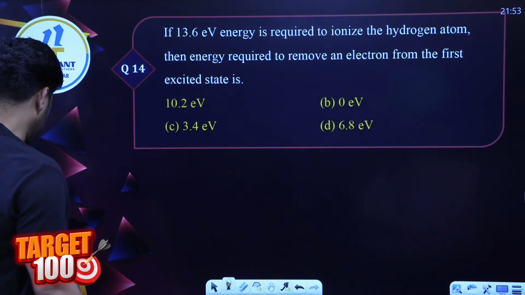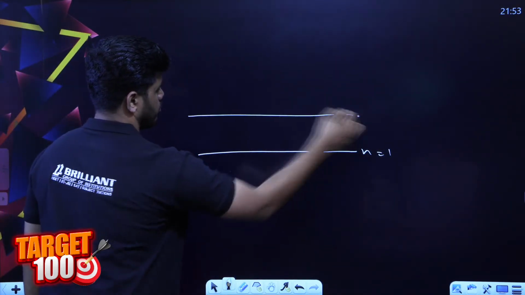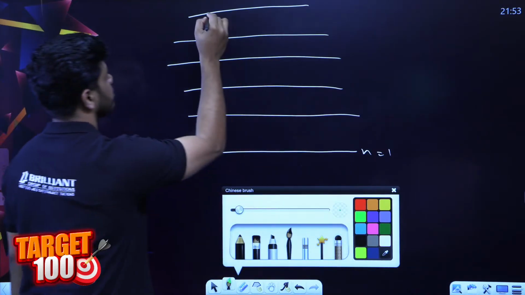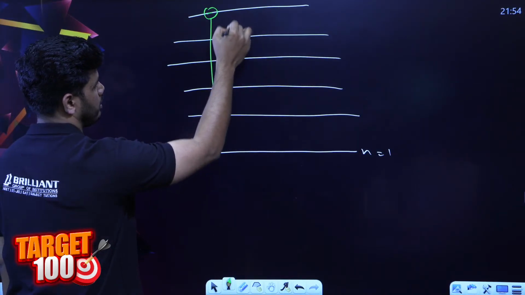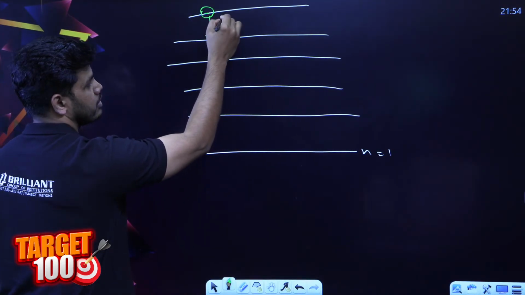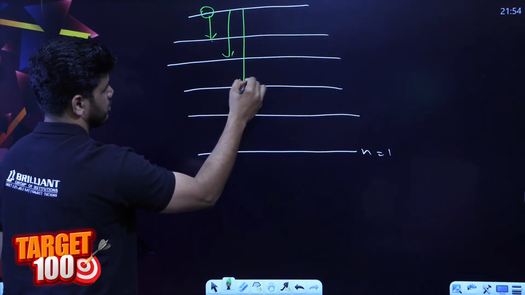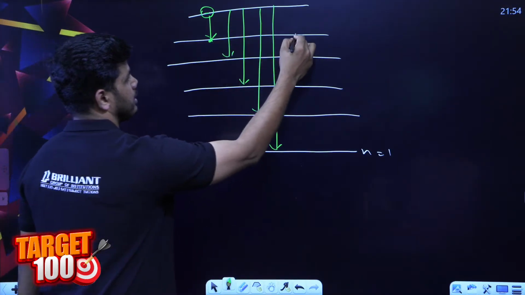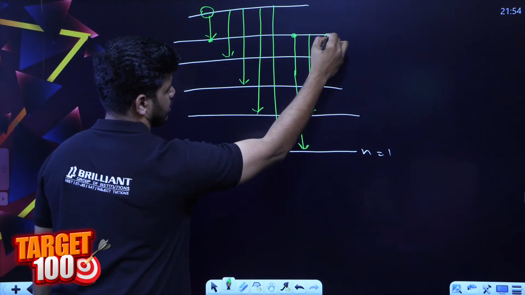Okay, see, actually what happens there, when an electron is excited from n is equal to 1 to n is equal to 5, 1, 2, 3, 4 and 5, right? Electrons are coming back. From here, it can go straight to n is equal to 1, right? Or it can go to this, and it can go to the second orbit, possible to third orbit, possible to the fourth orbit, and even coming back to the initial orbit. An electron coming here can further come back to first, second and third, even here, right?